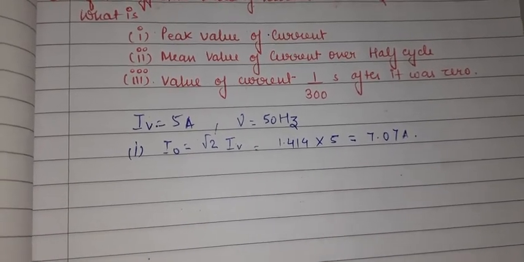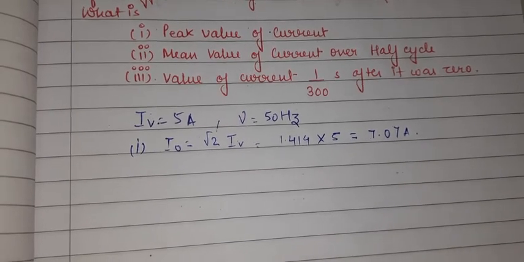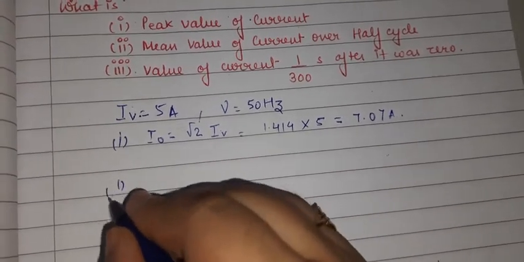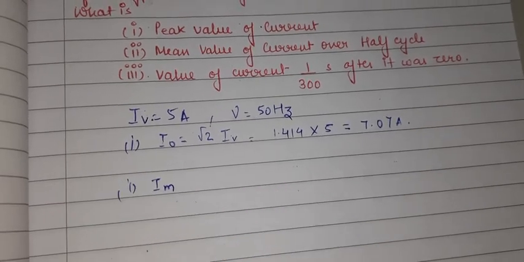Now what is the mean value of the current over the half cycle? In this case they are asking about the I mean, but over the half cycle.